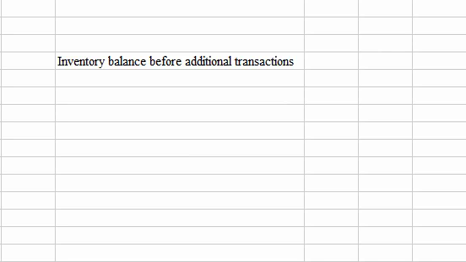Okay, you guys, we're now going to take a look at exercise 8-6 on page 459. We're dealing with KWOC Company. It says KWOC Company's inventory balance on December 31, 2016 was $165,000. That's based on a physical inventory count before considering the following 5 transactions. So they want us to read through these 5 transactions and see if any of those 5 need to be picked up in KWOC's inventory balance. So their inventory balance before the additional transactions was $165,000.